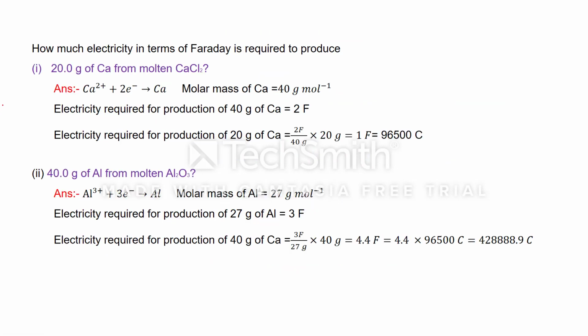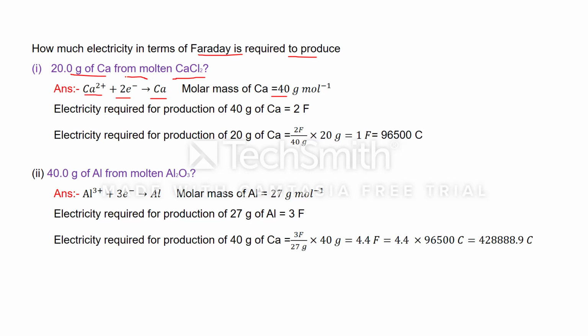Some more questions. How much electricity in terms of Faraday is required to produce 20 gram of calcium from molten CaCl2? Again see the electrode reaction. Ca2+ gains 2 electrons and converts into Ca. Now as we know, the molar mass of calcium is 40 gram per mole.